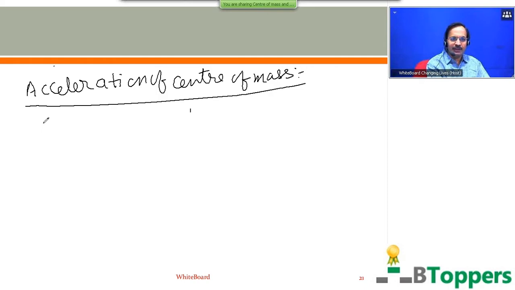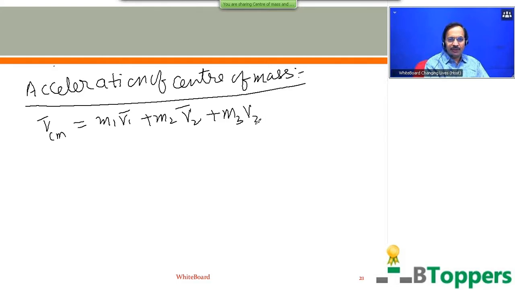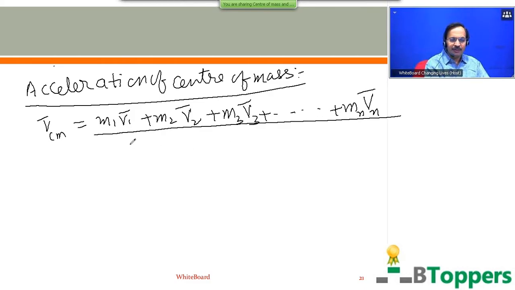So just before, we discussed that the velocity of the center of mass of the system of particles is given by VCM bar equal to m1 v1 bar plus m2 v2 bar plus m3 v3 bar, and so on up to mn vn bar, divided by the sum of the masses of all the n particles of the system.